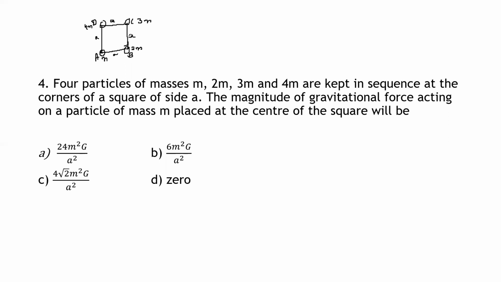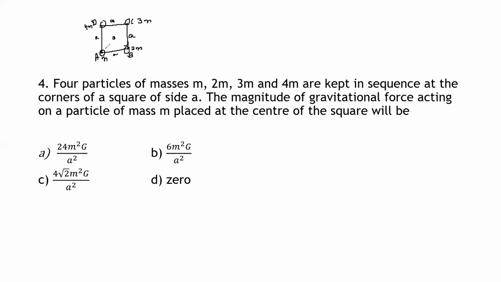The magnitude of gravitational force acting on a particle of mass m, which is placed at the center of the square, will be. So when the particle is placed at the center of the square, what is the magnitude of the gravitational force we need to calculate?